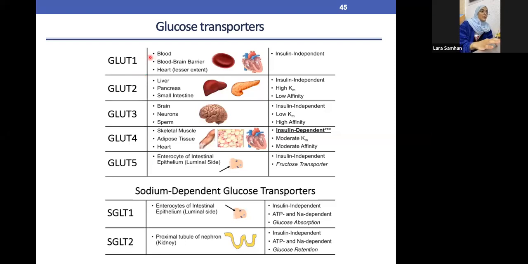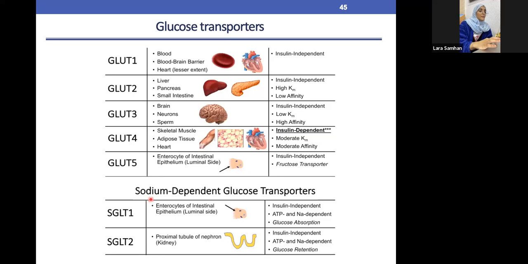For example, GLUT1 is available in the blood, in the BBB, which is the blood-brain barrier, and in the heart, compared to GLUT2, which is in the liver, pancreas, and small intestine. Dr. Jada likes to focus more on GLUT2, because as we know, we talked more about glycogen storage and glucose, so it's mostly available in the liver compared to any other places. As we know, the most important energy source for the brain is glucose or sugar in general. We have also GLUT4, available in the skeletal muscle, adipose tissue, and heart.